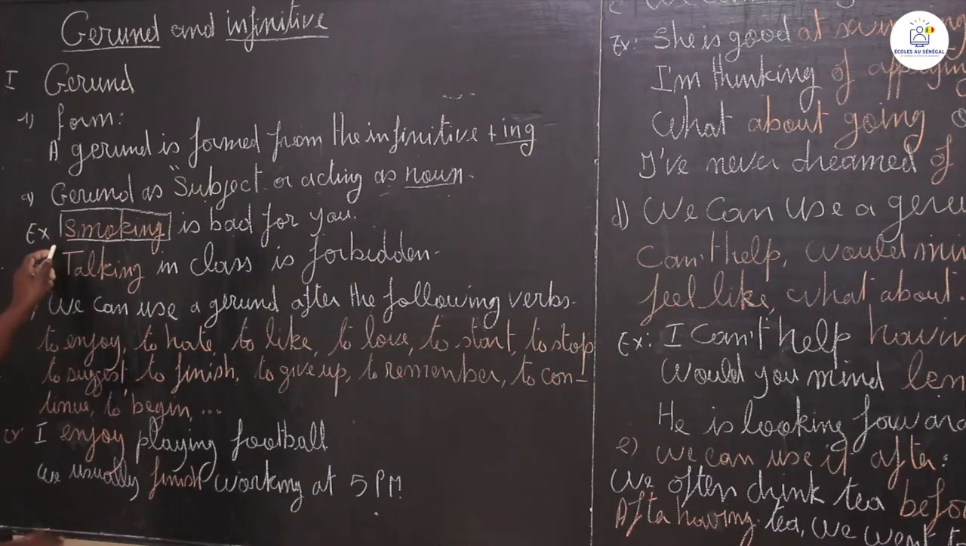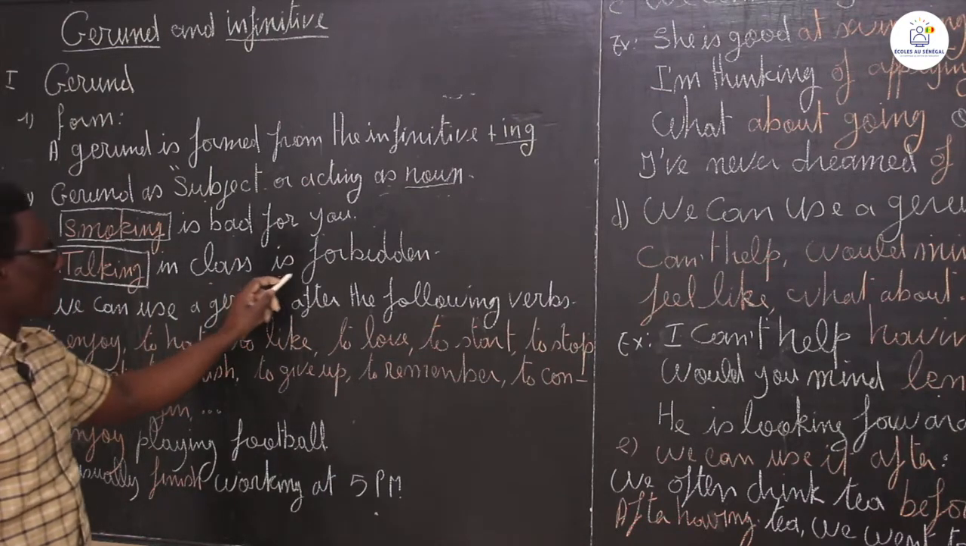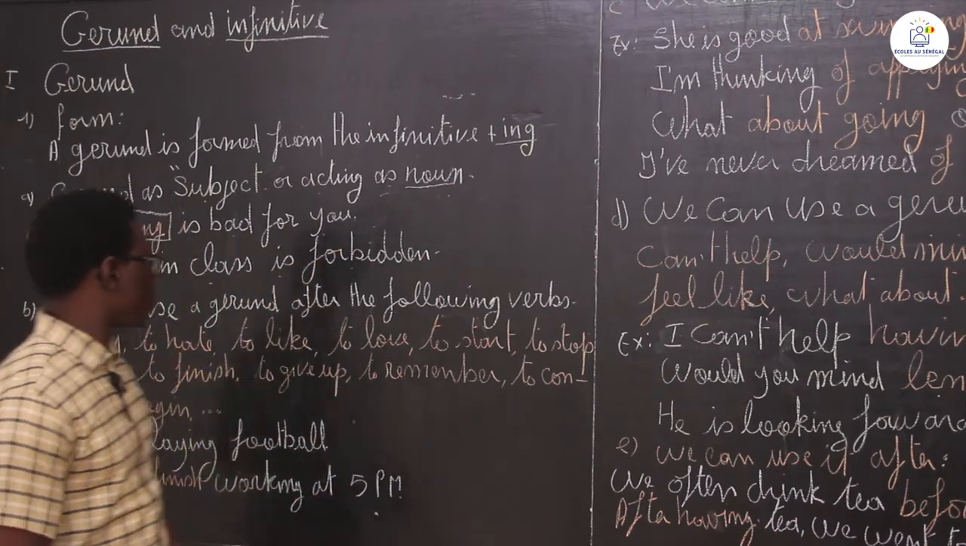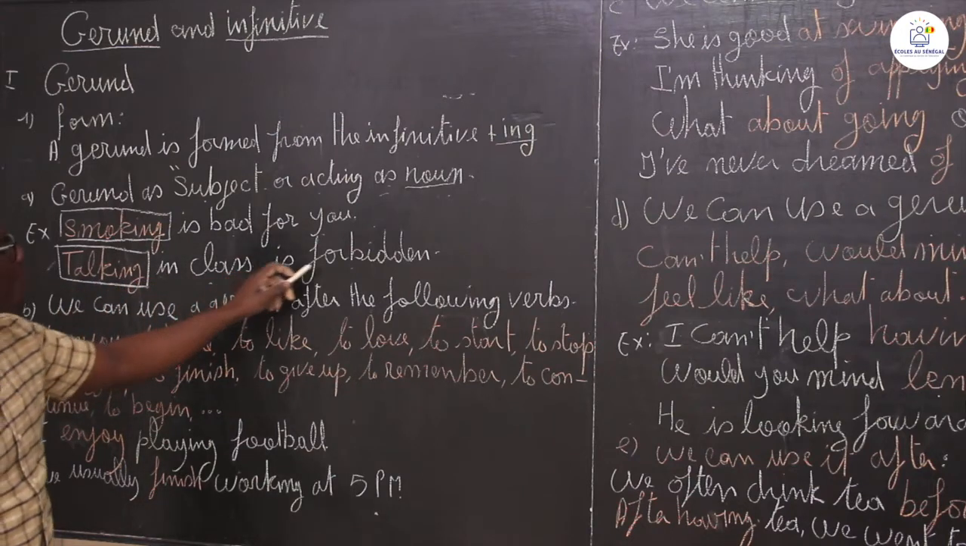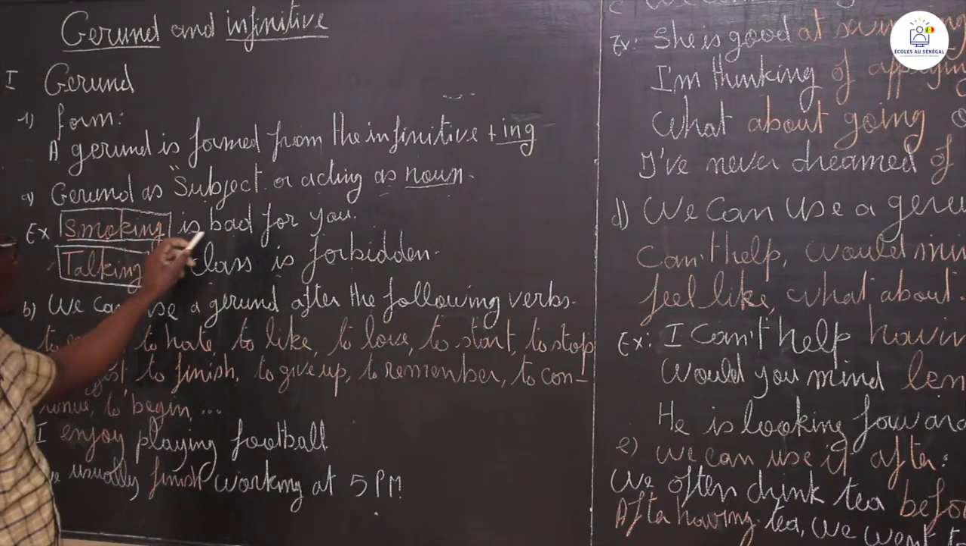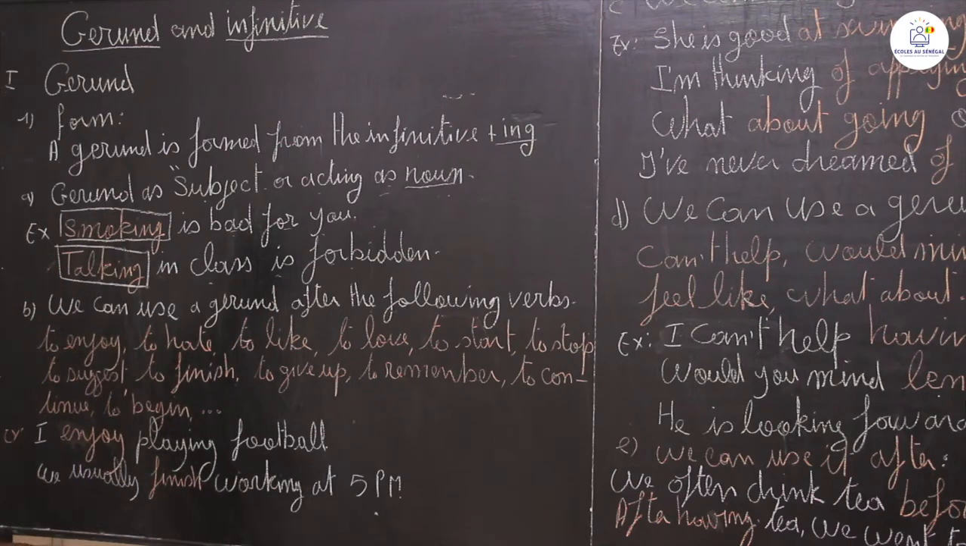Another example is the second sentence. We have here: talking in class is forbidden. So talking here is considered as a subject of is. Talking in class is forbidden. Smoking is bad for your life. So here a gerund is considered as a subject of a sentence.